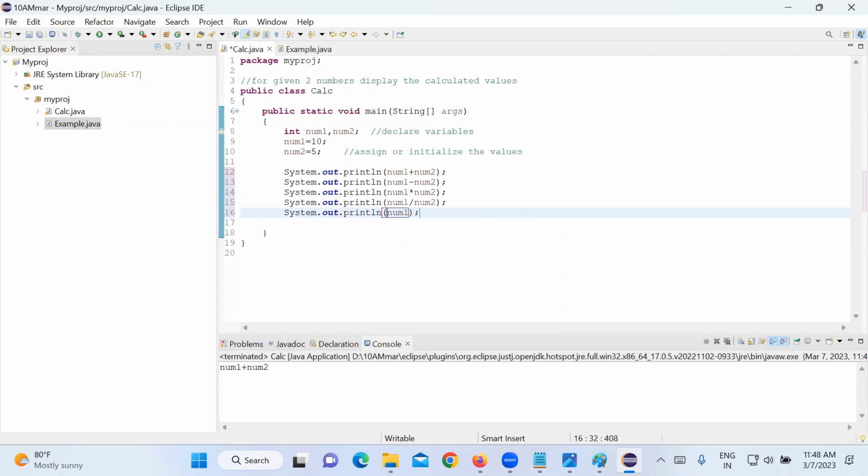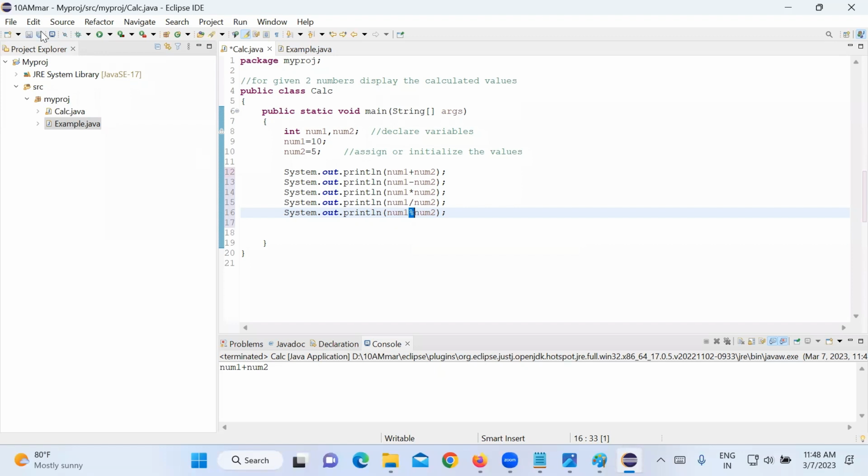Num1 percentage num2. So what will this give? This is addition, plus. This is minus, subtraction. This is into, multiplication. This is slash, division. This is percentage, where we get the remainder value.